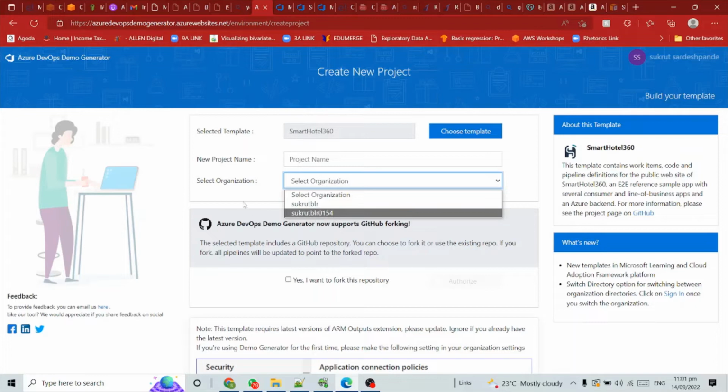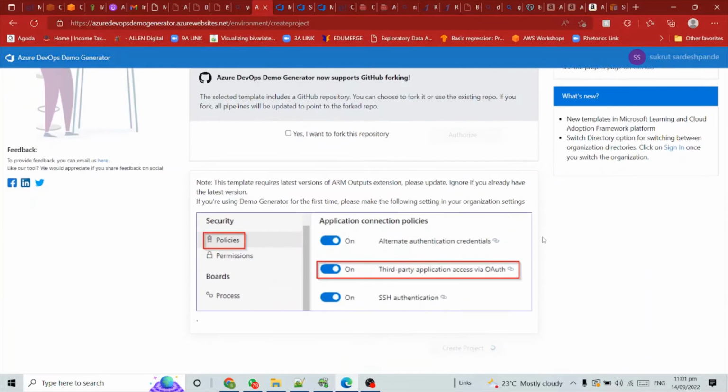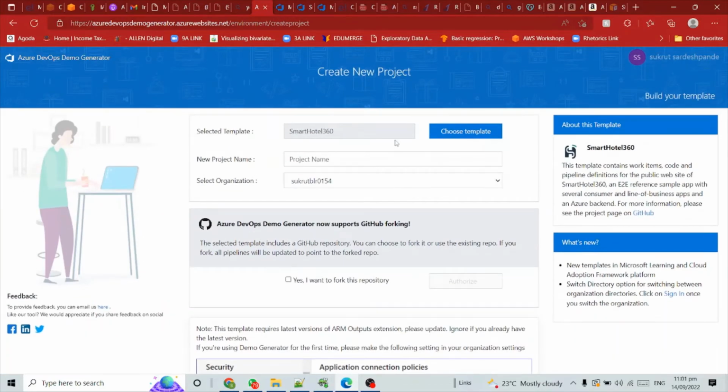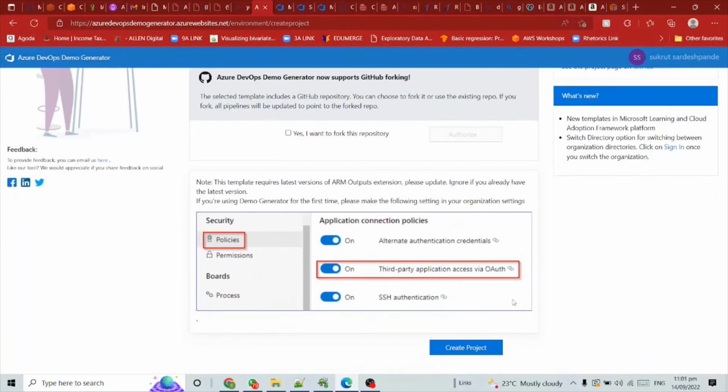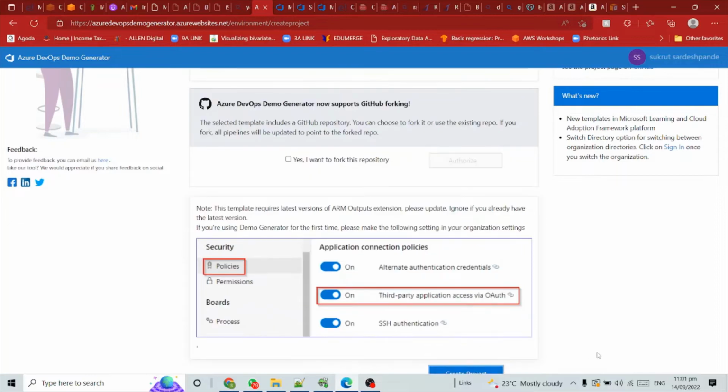If I select the organization, this is my organization, Sukrut BLR 0154, and I don't have any project right now. Then choose the template. The default template is there. You need to select the default one and then click create project.